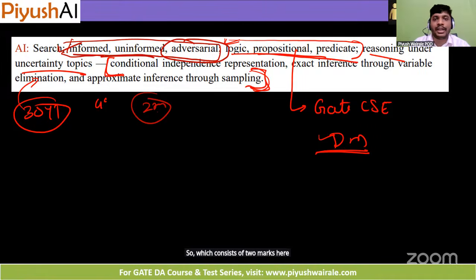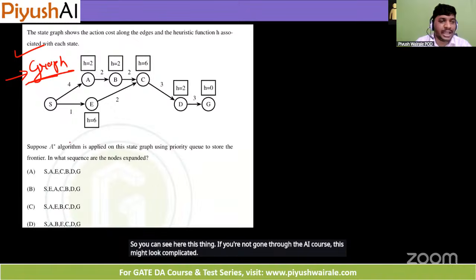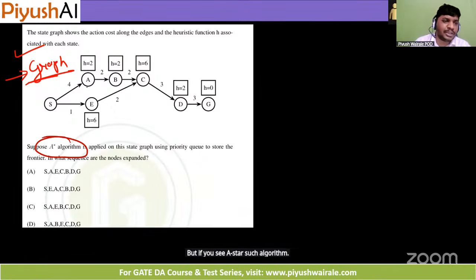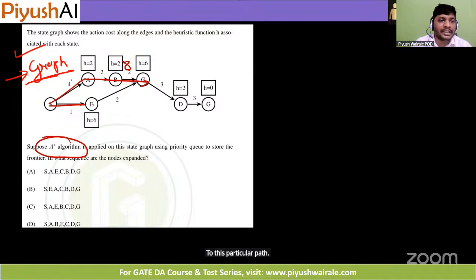So focus more on this one, and you can also see 3 to 4 marks weightage for this particular topic. Simple topic here. If you have not gone through the AI course, this might look complicated, but look at the A star search algorithm. If you understand how this graph traversal works, if I want to go to C from S, this will take 4 plus 2 plus 2 through this particular path, cost 8. If I go by this particular path, it will take 3, like that. But here we have to calculate g of n plus h of n, that is f of n, for the A star search algorithm.